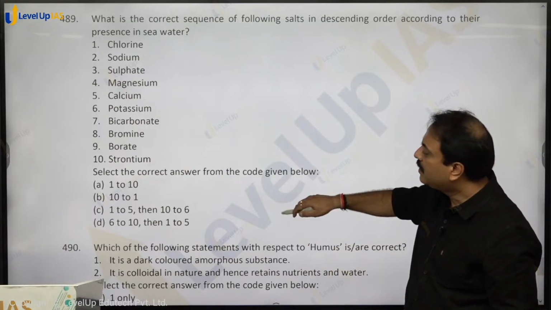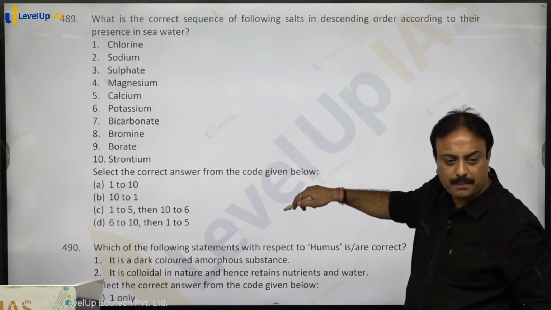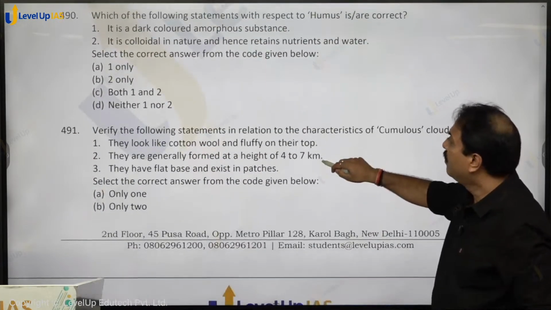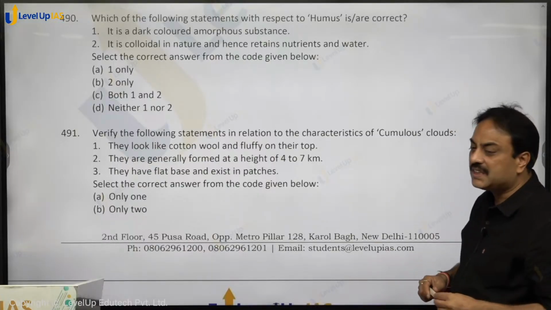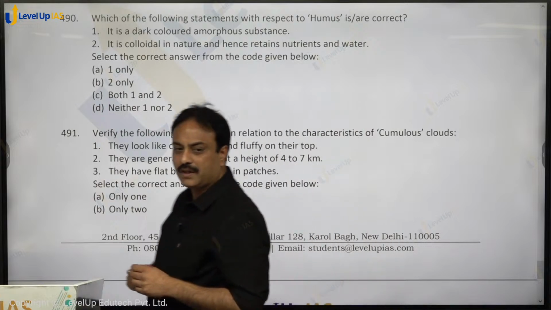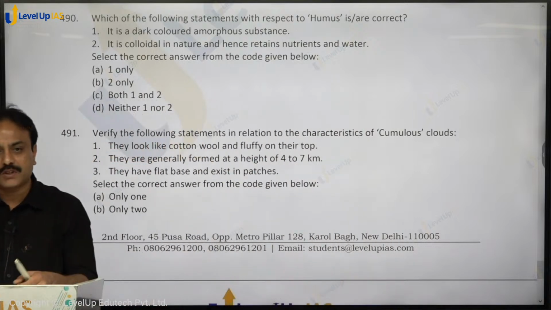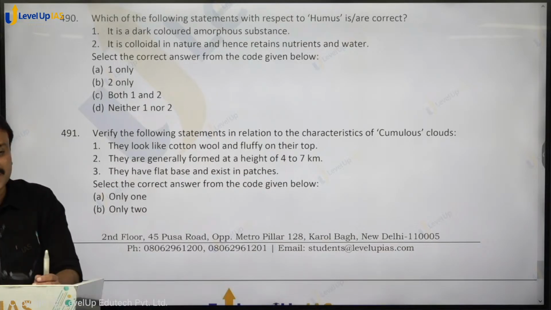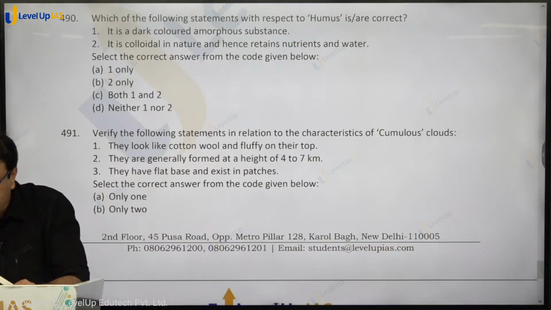So it is 1 to 10, option A for apple, that are given in descending order only. Which of the following statements with respect to humus is correct? We keep on hearing humus is good, humus is required for fertility of the soil. So go through the statements. It is a dark colored amorphous substance. What is amorphous?